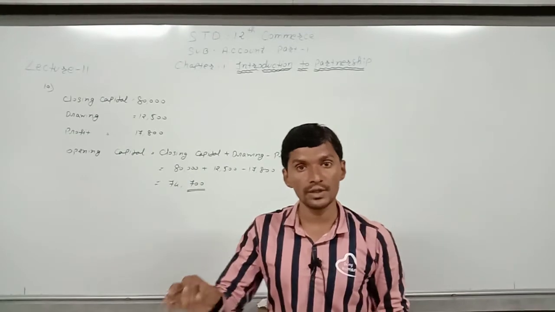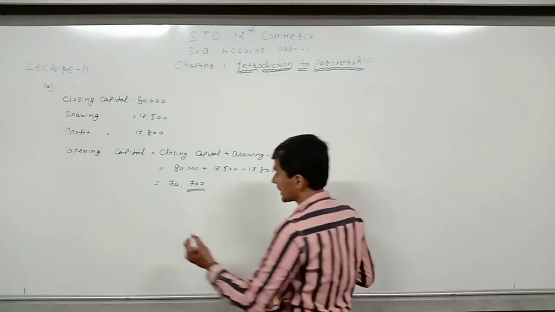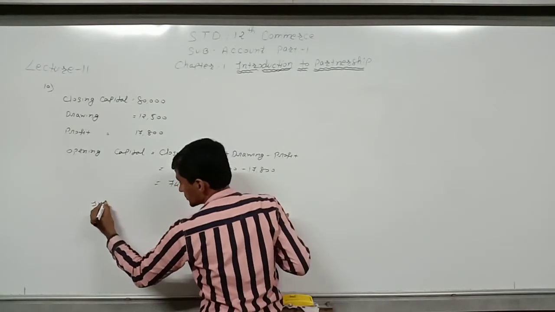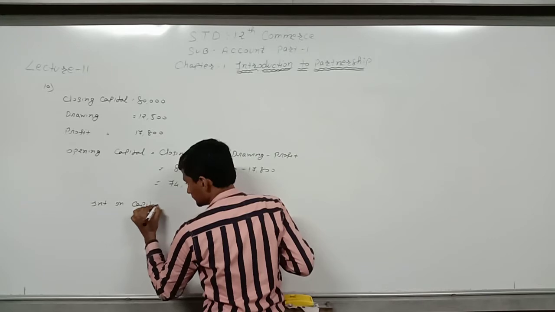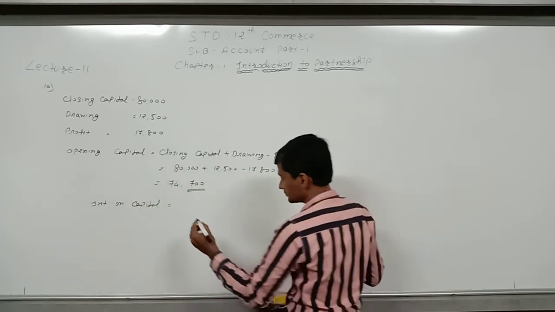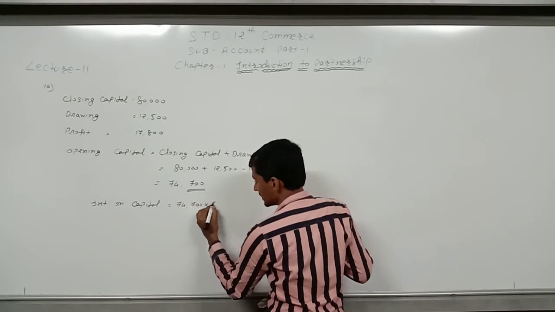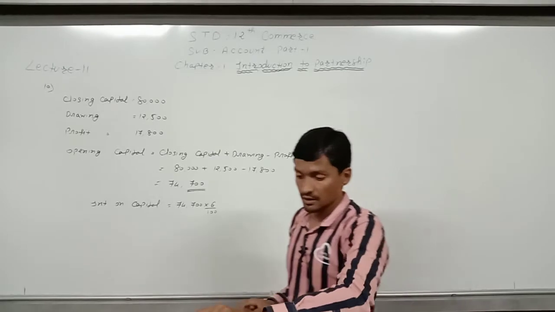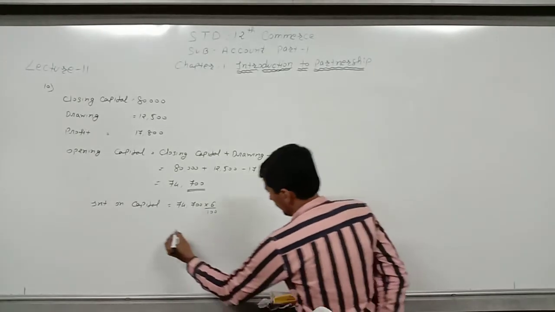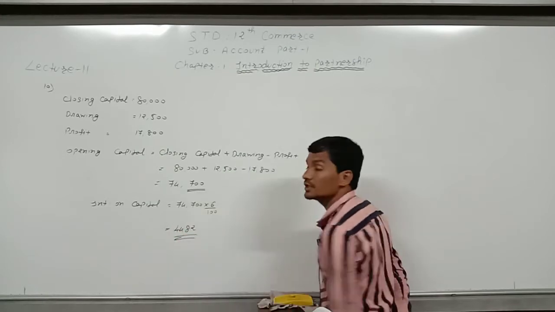Now on this opening capital, we have to find 6% interest on capital. So interest on capital is equal to 74,700 into 6 divided by 100. The answer will be 4,482.